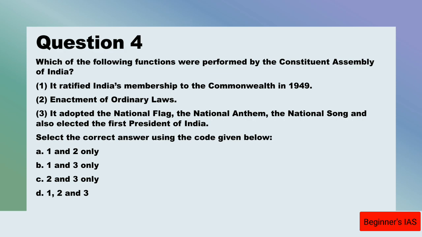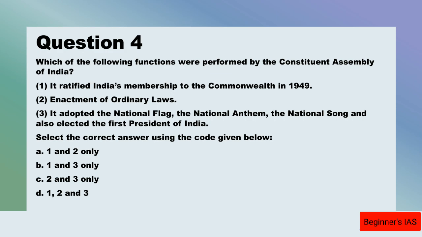Let us see about statement number 3. This Constituent Assembly never adopted the national song, but it adopted the national flag and national anthem. Let us see. It adopted the national flag on July 22, 1947, and also it adopted the national anthem on January 24, 1950.